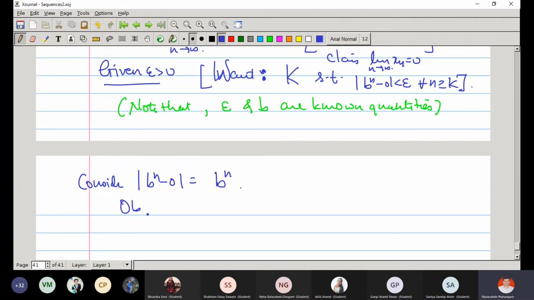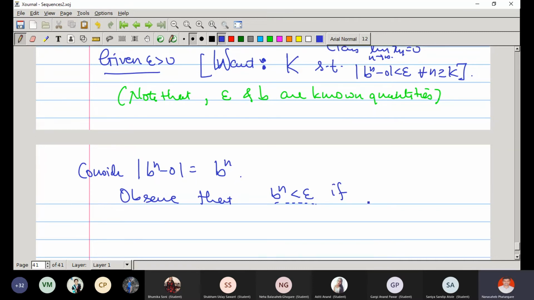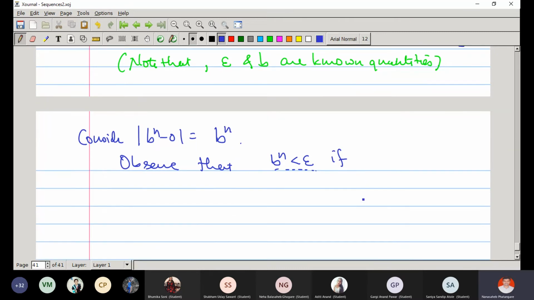Observe that b raised to n is less than epsilon when, how to make it less than epsilon, if log of b raised to n is less than log epsilon.